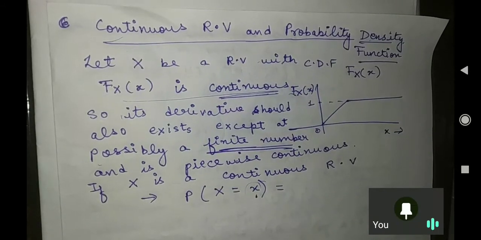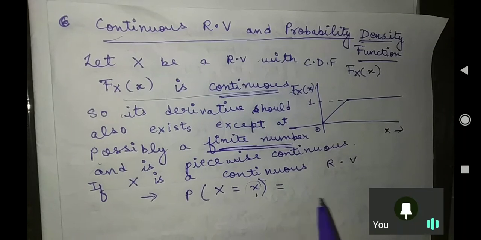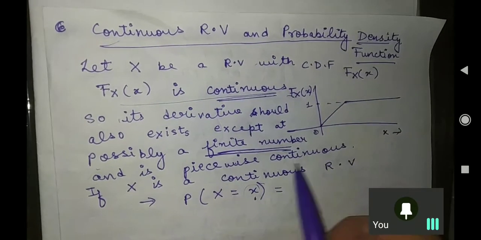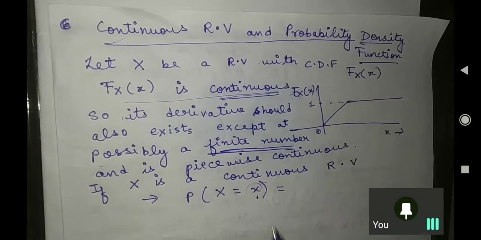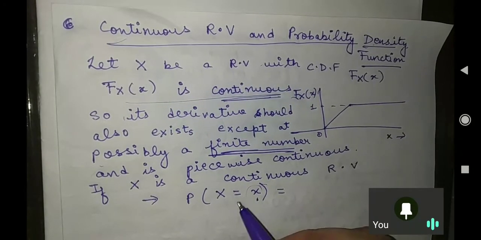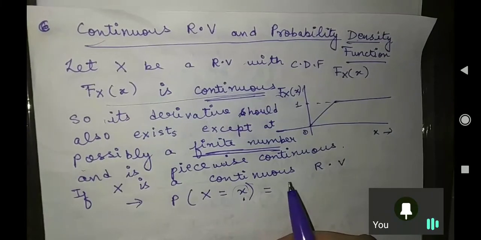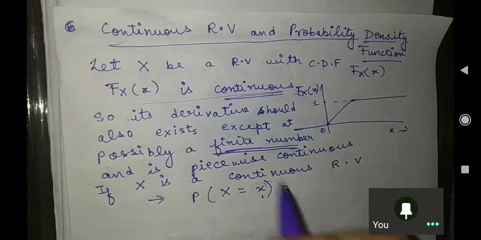Just tell me this, then everything will be done. If you answer this, that means everything is clear. If x is a continuous random variable and I am talking about a particular time instant, what is the probability at that particular instant?